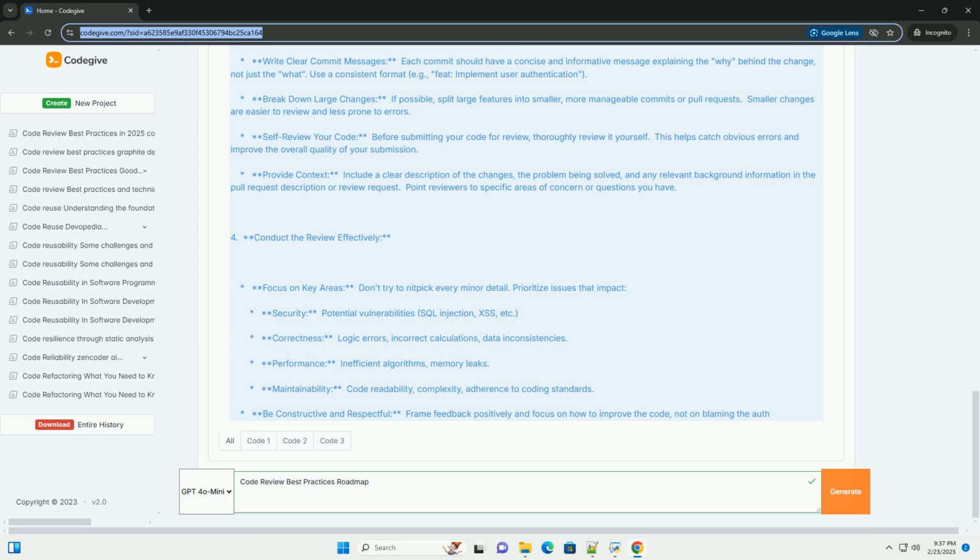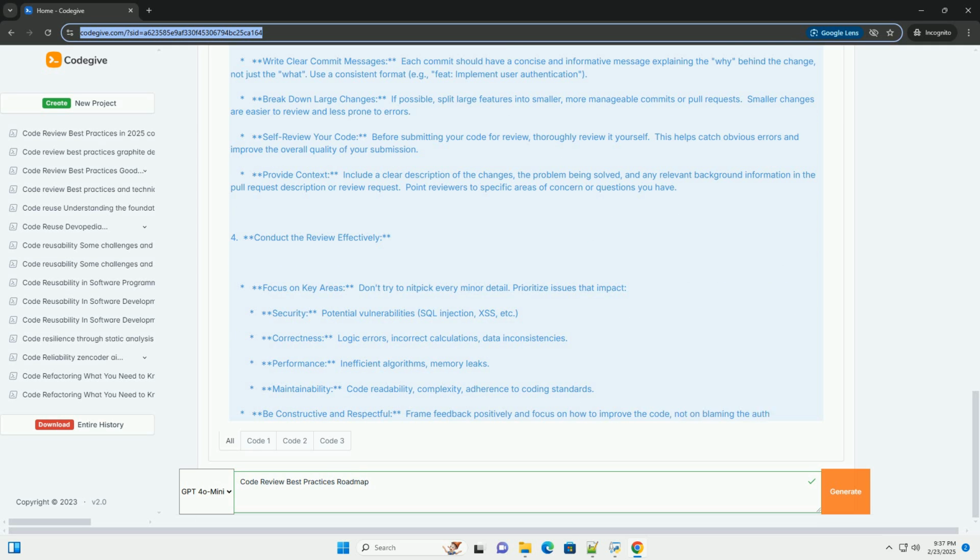Don't block on minor issues. If there are only a few minor issues, consider approving the code with a suggestion to fix them in a subsequent commit. Use checklists. Create checklists of items to check during a code review to ensure consistent coverage and reduce the risk of overlooking important details. Remember the big picture. Understand the context of the code being reviewed and its impact on the overall project.